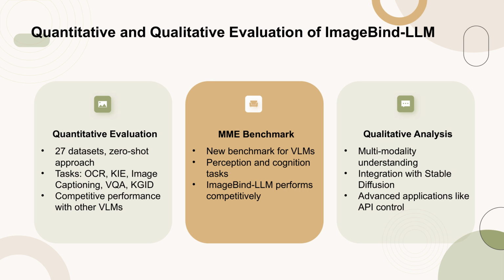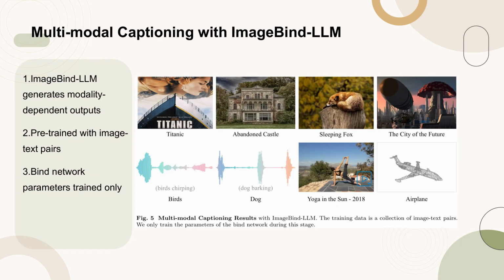Qualitatively, we analyzed the model's ability to understand and generate responses across multiple modalities, its integration with Stable Diffusion for generating detailed image responses, and its advanced applications, including API control for various visual tasks. Figure 5 presents the multimodal captioning results generated by ImageBind-LLM. The model is trained on a dataset consisting of image-text pairs, enabling it to produce modality-specific outputs for images, audio, video, and point clouds. The training focuses solely on the parameters of the bind network, allowing ImageBind-LLM to connect other modalities with language models without additional retraining.